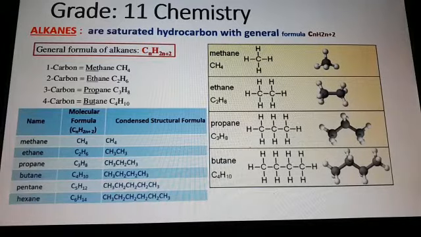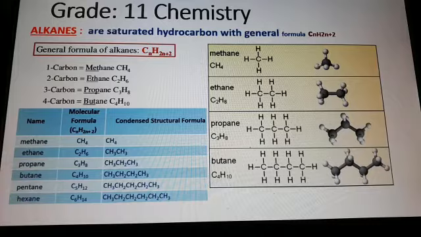This is grade 11 chemistry, a revision topic about alkanes. I am going to give a short explanation about this one. You know that alkanes are saturated hydrocarbons with the general formula CnH2n+2. The alkanes are the simplest of the homologous series found in organic chemistry. They contain only two types of bond, carbon-carbon single bond and carbon-hydrogen single bond.